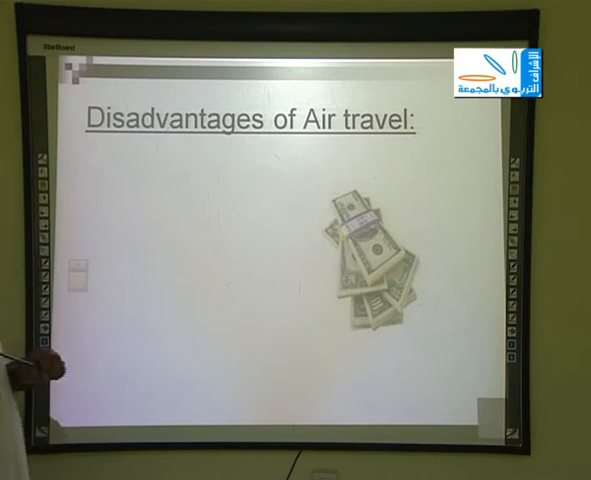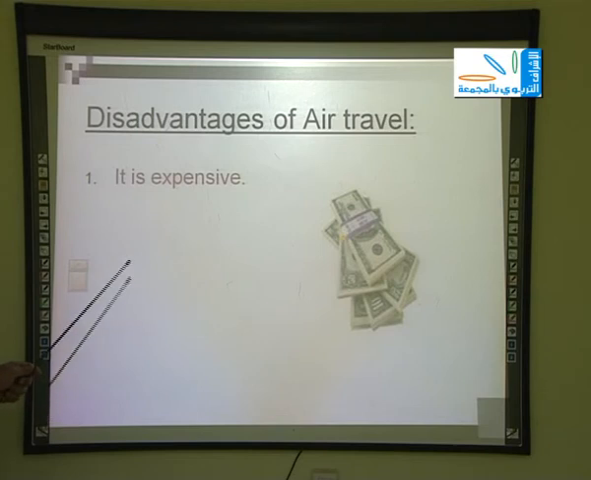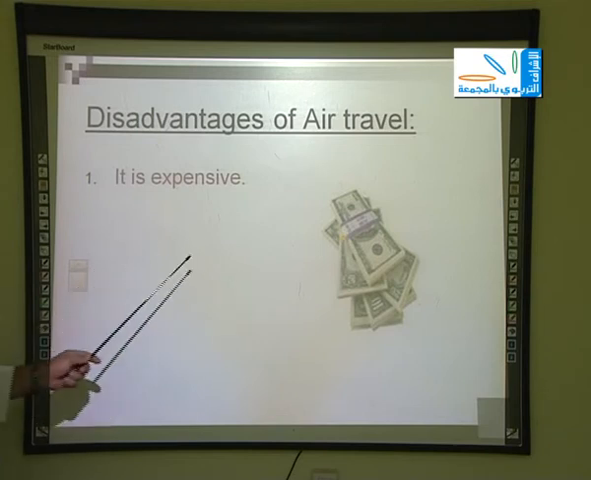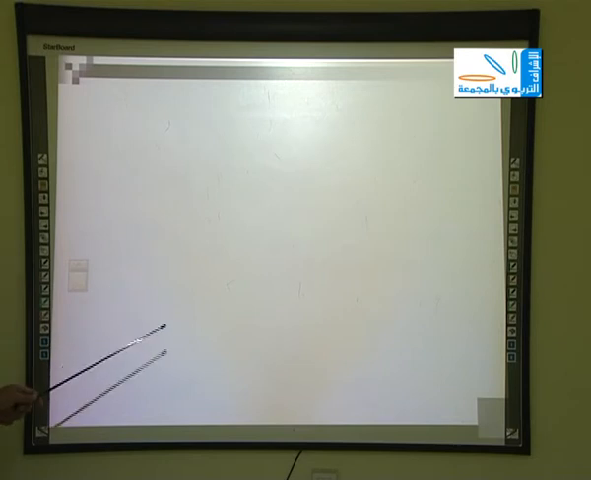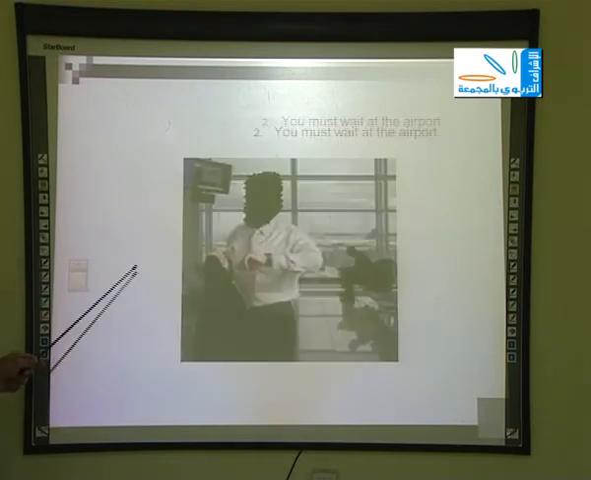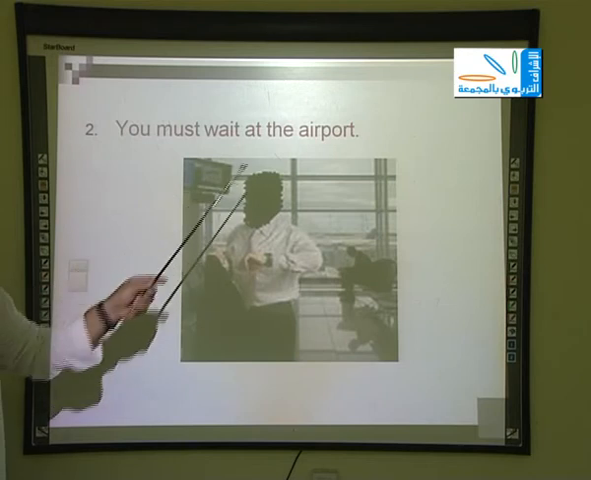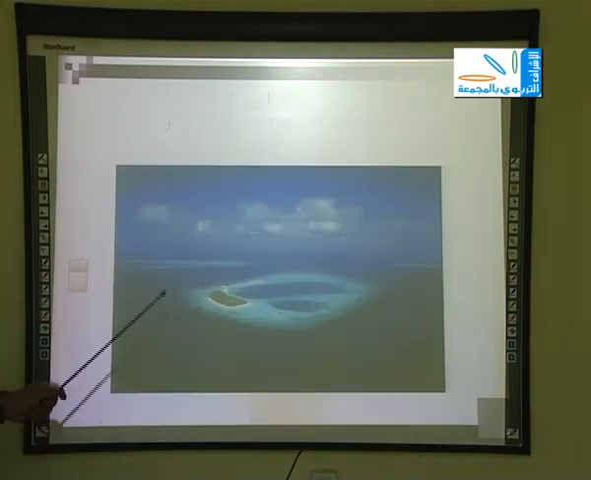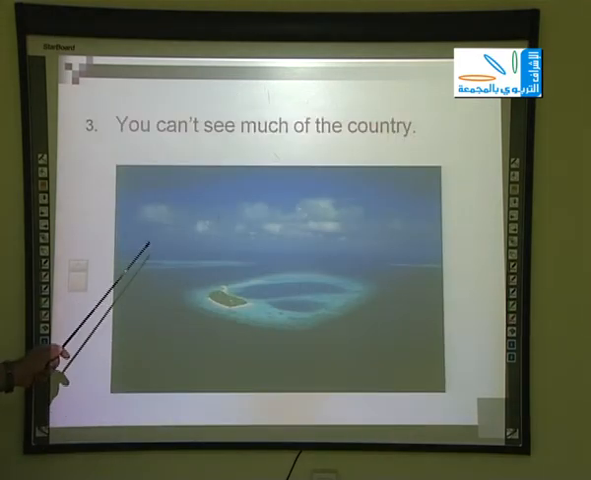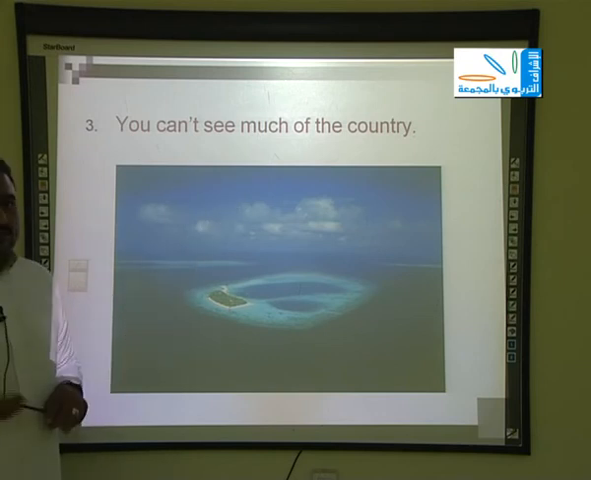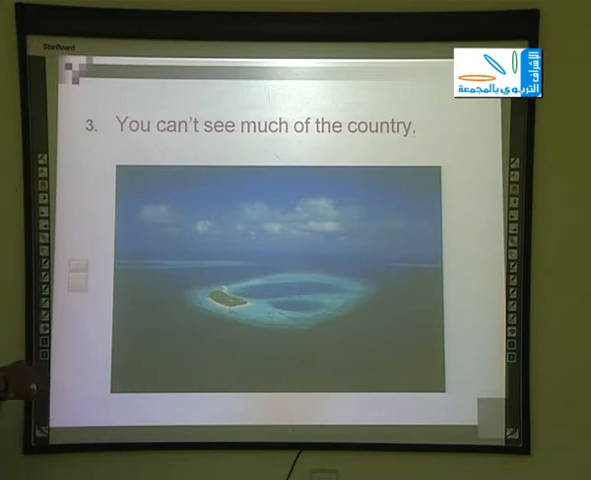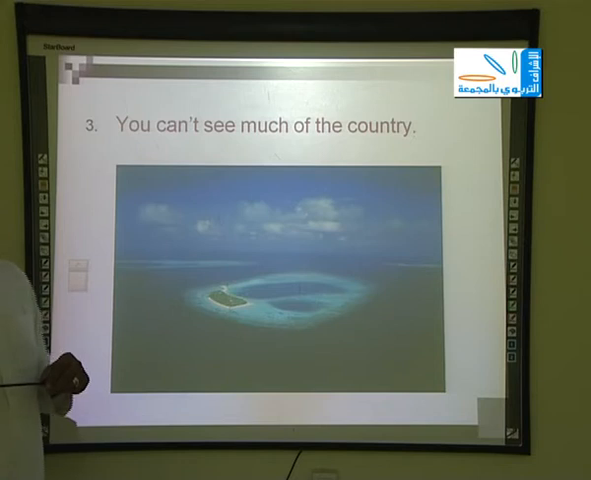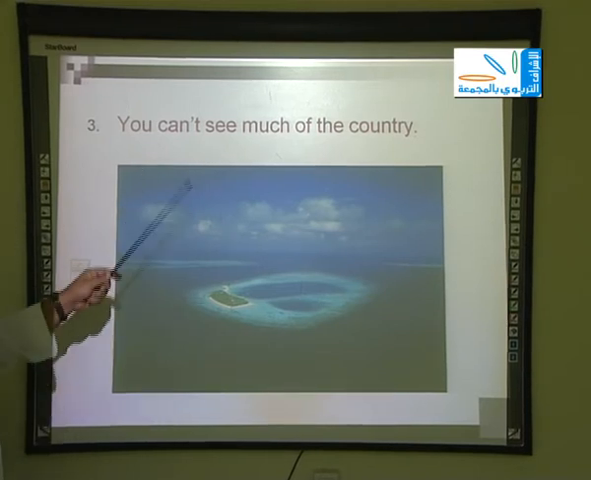Now, we are going to see the disadvantages of air travel. Number 1, it is expensive. Number 2, you must wait at the airport. Number 3, you can't see much of the country because while you are flying high in the sky, you can't see any part of the town you are flying to or the town you are traveling from, so you can't see much of the country.